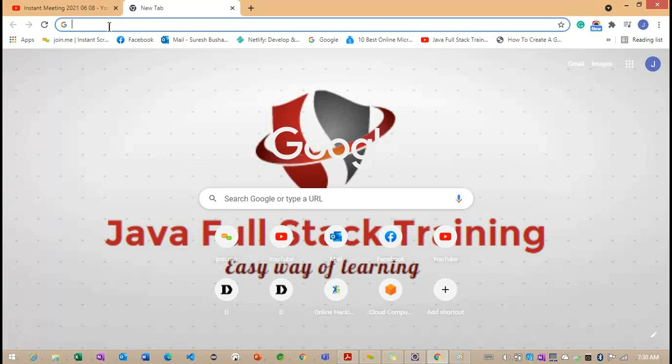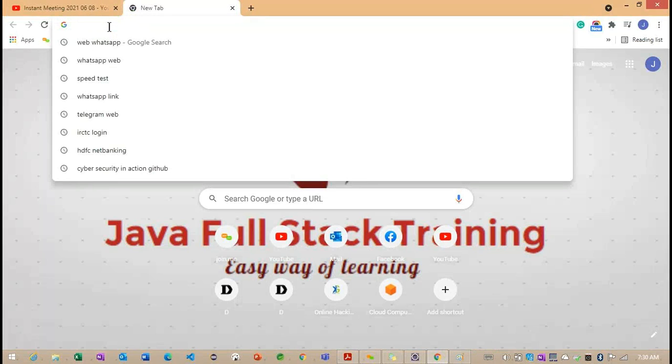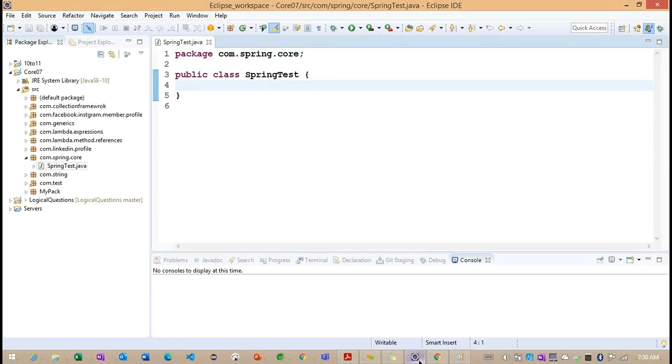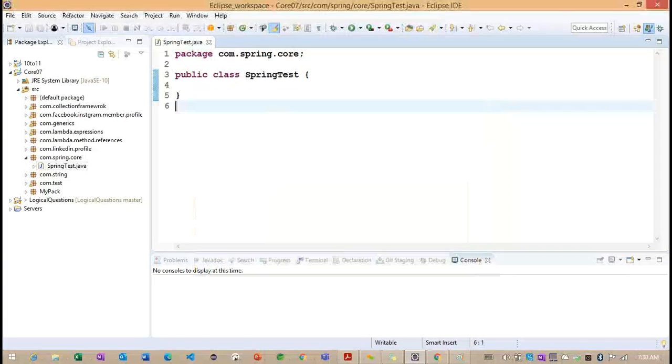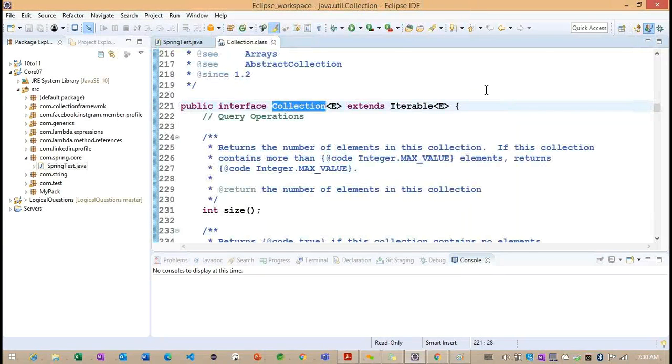First we need to add the jar section. So what information do the jars contain? Now observe. Previously we discussed the collection interface.